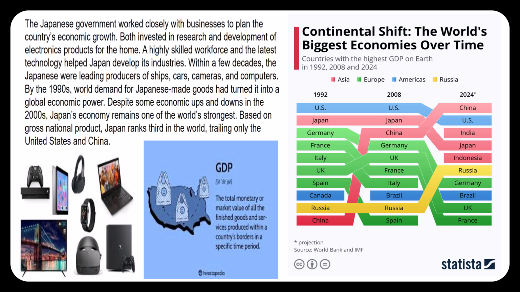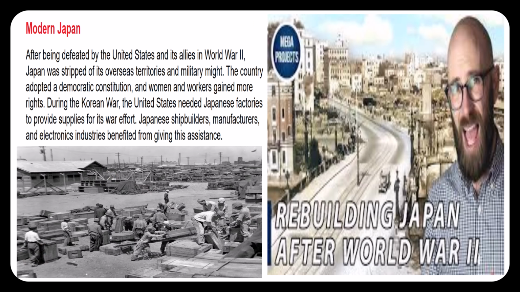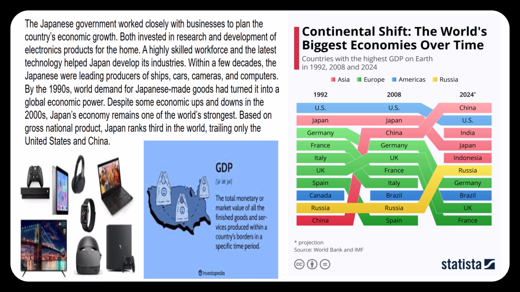The Japanese government... Oh, wait, did I do 25? Yeah, 25. How did Japan become a leader in the production of ships, cars, cameras, computers, and other technologies? Well, it's actually on this slide. Let's go ahead and do this slide.